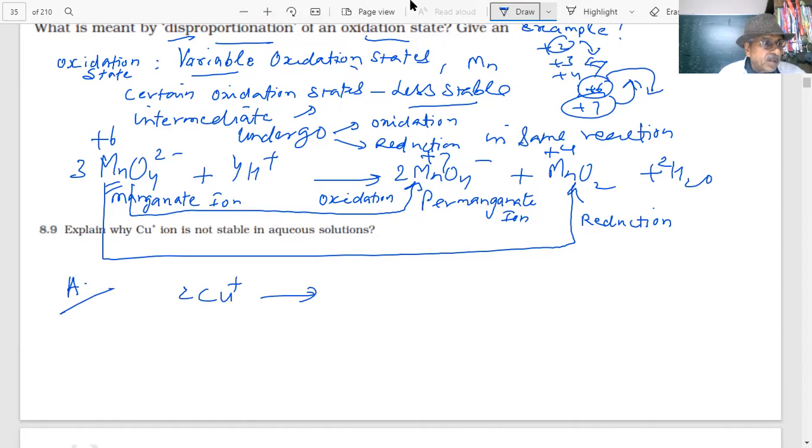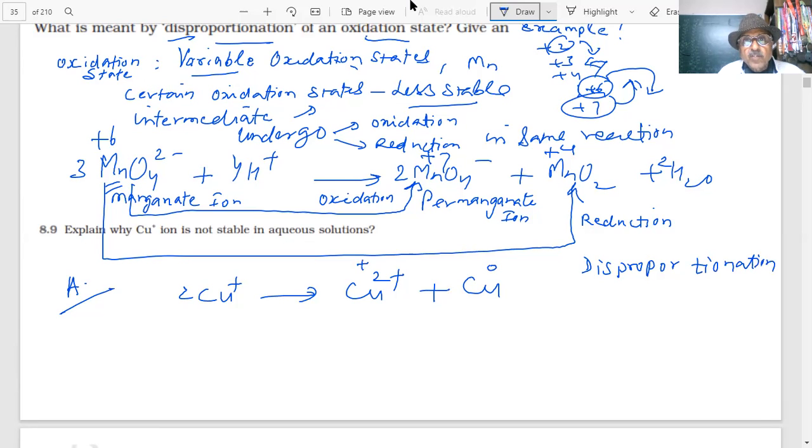Copper plus in solution, as soon as you have copper ions, it is not stable. It will undergo disproportionation, students, to form copper 2 plus and copper. This is 0, this is +2, and this is +1. +1 is converted into +2. Why? Because there will be ionization enthalpy required for conversion of +1 to +2.